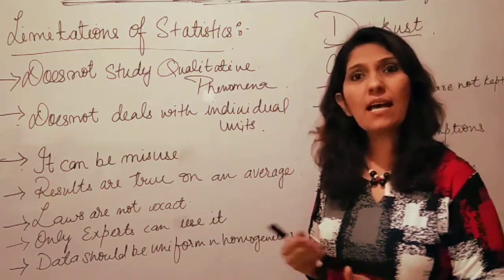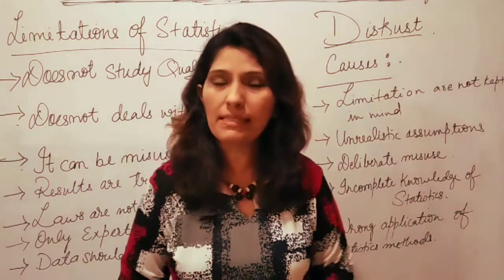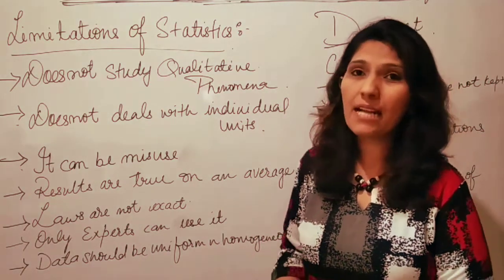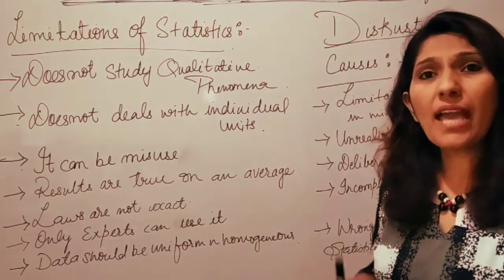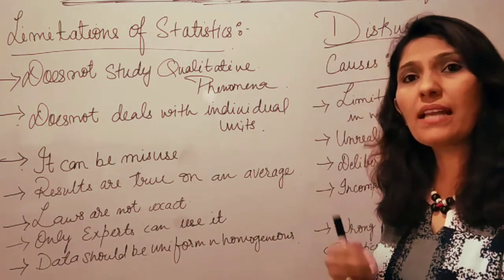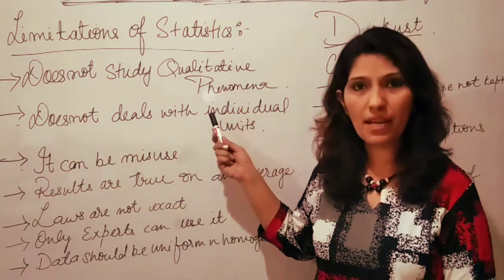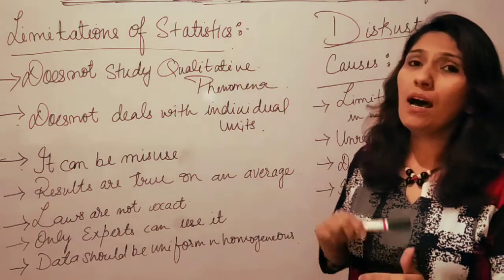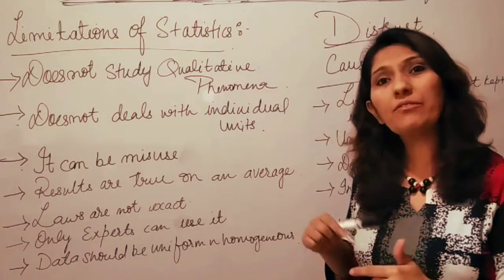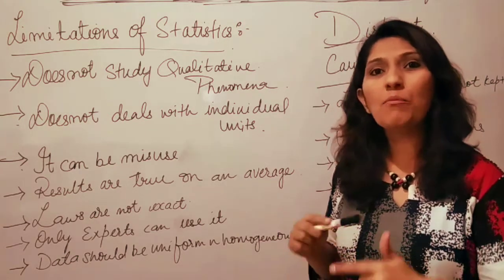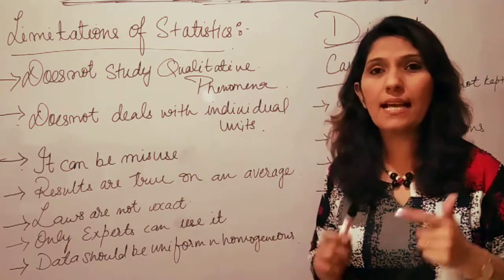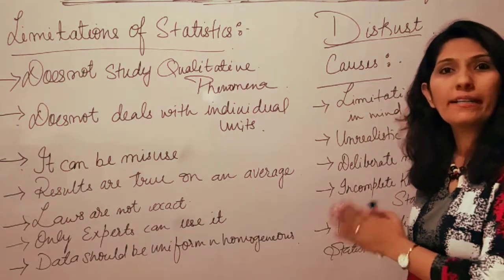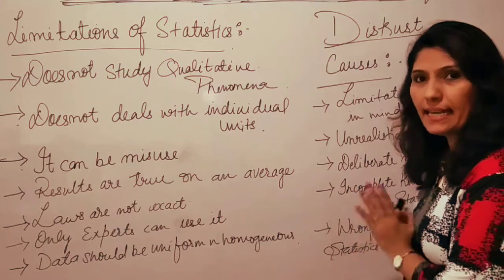intelligence. Yes, these are also known as attributes, and I told you previously that many times attributes can also be analyzed, but we have to give the ranks. That means even to this qualitative phenomena, we have to give certain numbers. So whenever we are giving numbers, it becomes quantitative phenomena. So the first and foremost important limitation is, if you are trying to analyze any qualitative phenomena, you have to convert it into a quantitative phenomena by assigning the ranks, because statistical analysis is capable only on quantitative phenomena. It is not fruitful for qualitative phenomena like honesty, beauty and intelligence.